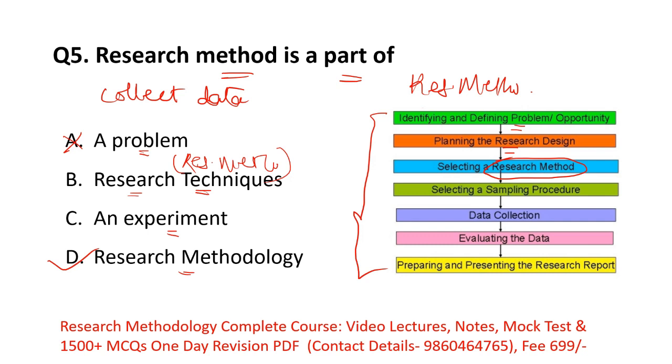So research method is also known as research techniques. Method is another name for technique. So research method and research techniques are the same, so obviously here option B is incorrect. And option C, an experiment. Method, yes, but there are too many methods in research: qualitative, quantitative, experimental, descriptive method. So here option C is also incorrect. For this question, research method is a part of research methodology. Option D here is the right answer.